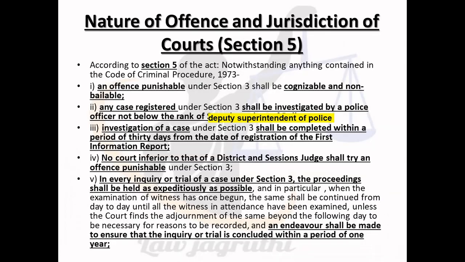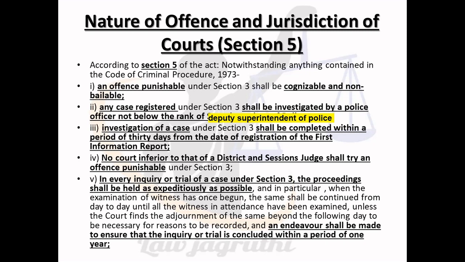Nature of offence and jurisdiction of court. According to Section 5 of the Act, notwithstanding anything contained in the Code of Criminal Procedure, that is CrPC 1973, an offence punishable under Section 3 of the Act shall be cognizable and non-bailable. Firstly, it is cognizable and non-bailable. Secondly, any case registered under Section 3 shall be investigated by a police officer not below the rank of Superintendent of Police.